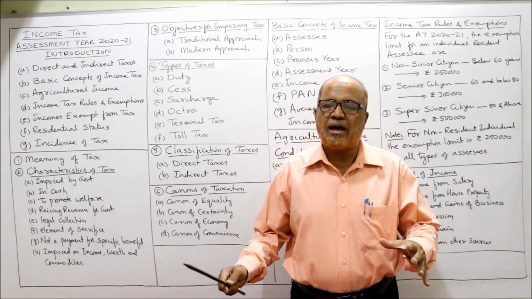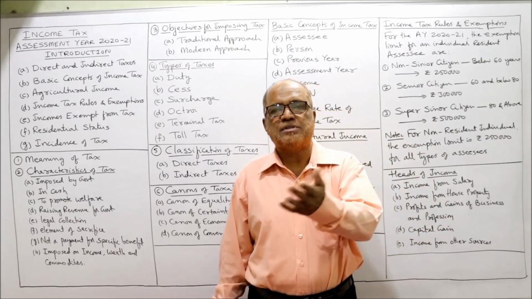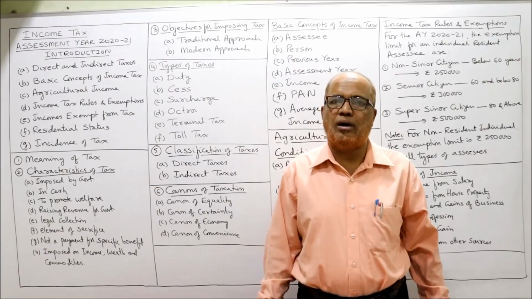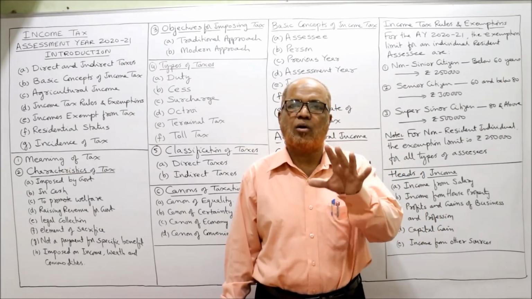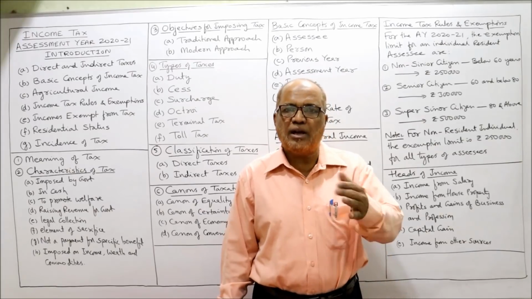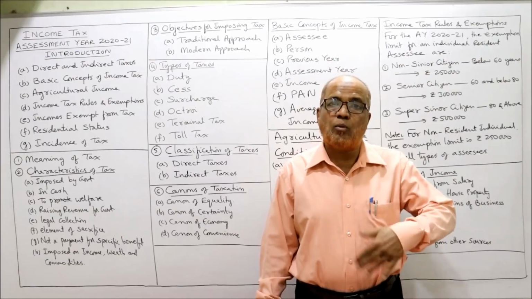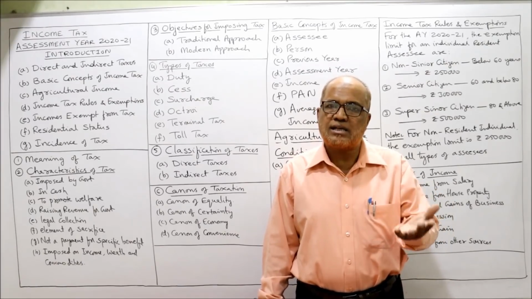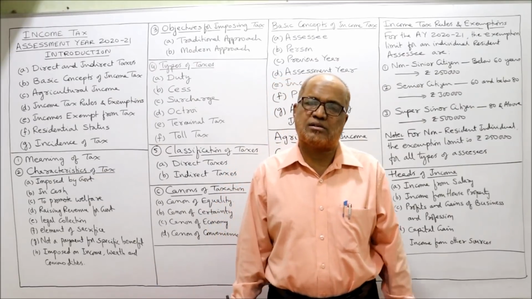That means we have disparity in development in different areas. Some areas are more developed, some areas are completely backward. To remove this disparity on a regional basis, the government is imposing the tax. Similarly, the government will apply the taxes for promoting the exports and discouraging the imports to protect our domestic industries.